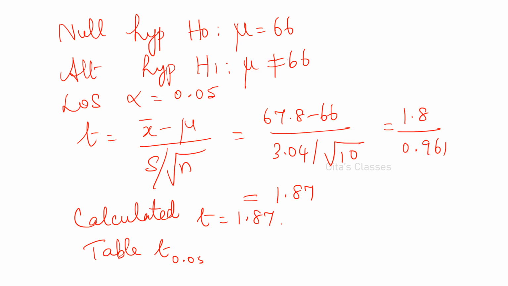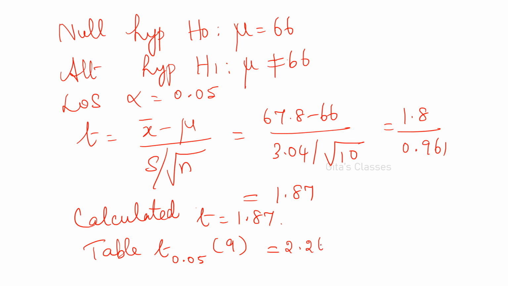Now the table value of T for 5% and degrees of freedom. Here n is equal to 10 values are given, therefore 9 degrees of freedom. So for 9 degrees of freedom, let me check the T value. Because it is two-tailed, you have to divide alpha into 2, so 0.025 you have to find out: 2.262.